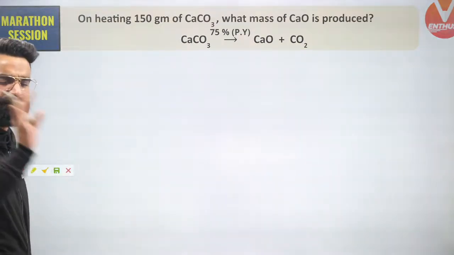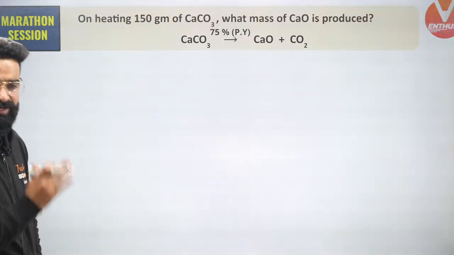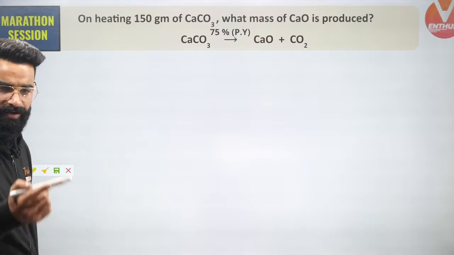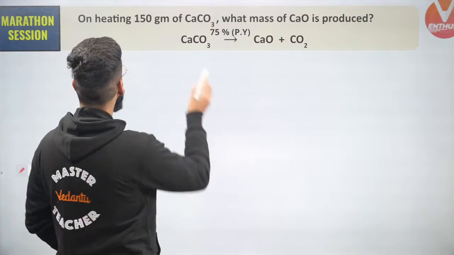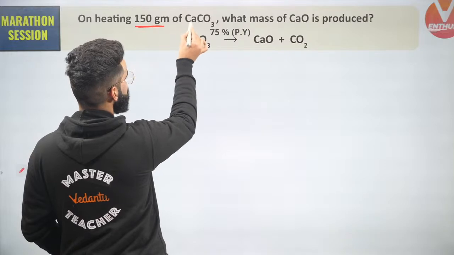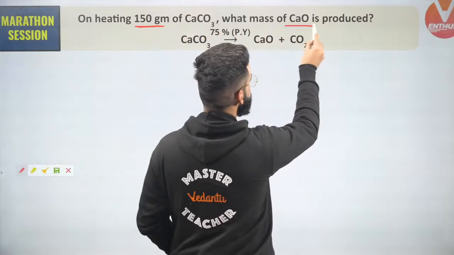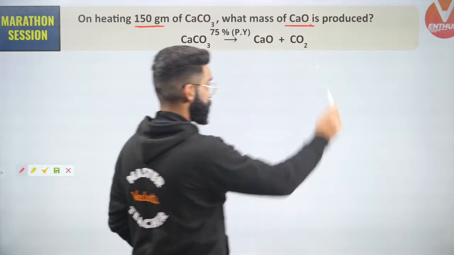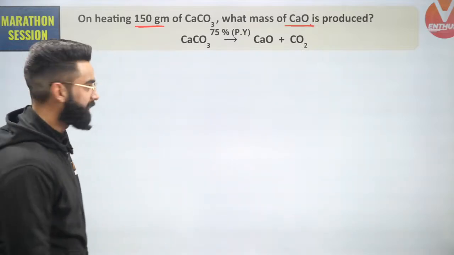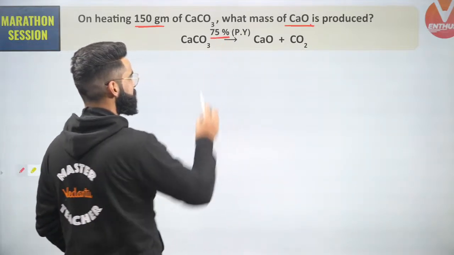A very, very simple question it is. Just use the concept, get the question done, you're done. Understand properly. On heating 150 grams of calcium carbonate, what mass of calcium oxide is actually produced? The yield of the reaction is given to me as 75%.